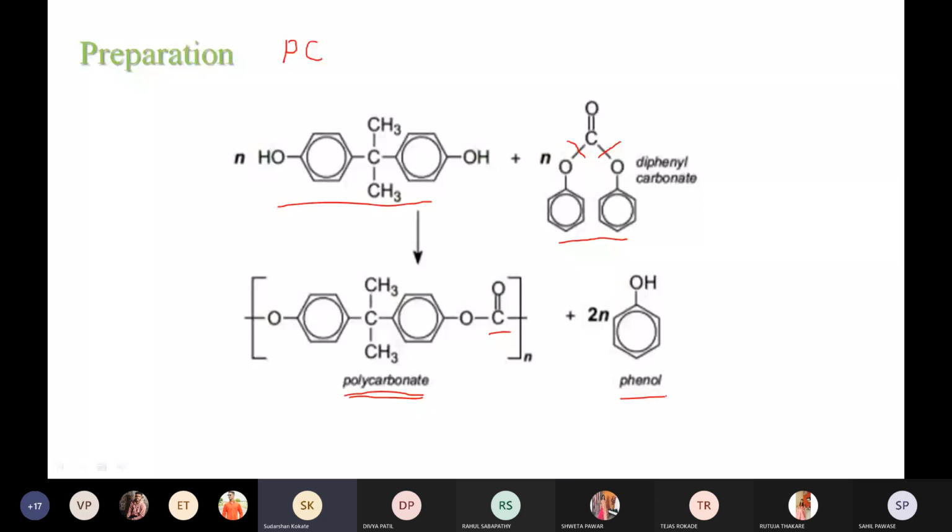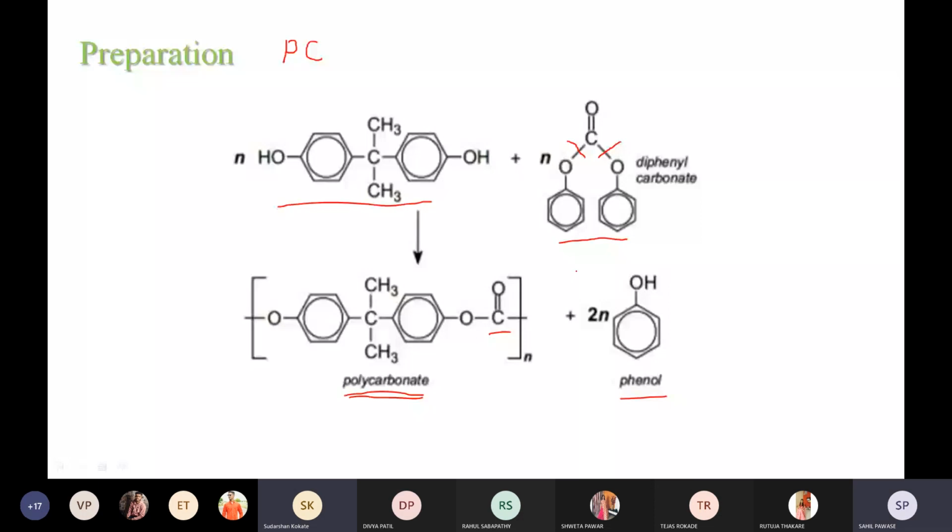So how is the engineering thermoplastic polycarbonate prepared? Polycarbonate can be prepared by a condensation polymerization reaction. In this reaction, we use two different monomers: first bisphenol A and second diphenyl carbonate. Bisphenol A and diphenyl carbonate undergo the polymerization reaction and are converted into polycarbonate, and 2n phenol is obtained as a byproduct. So this is the preparation method of polycarbonate.